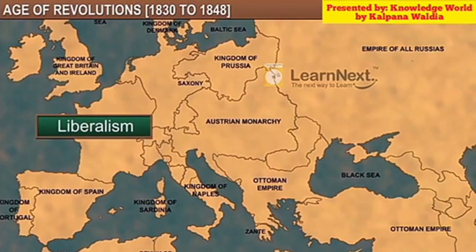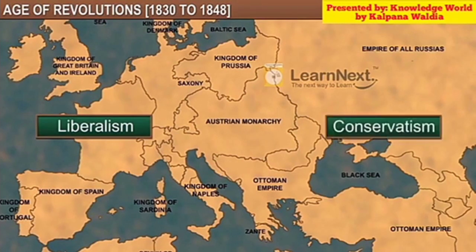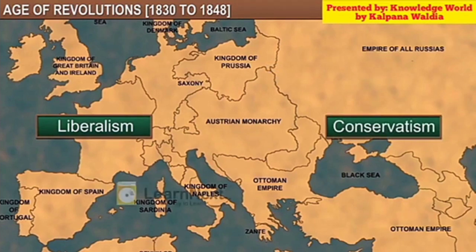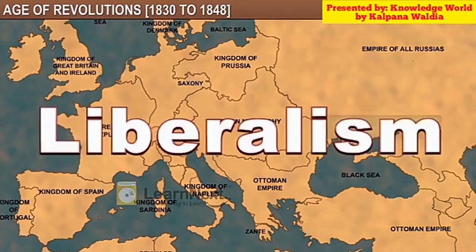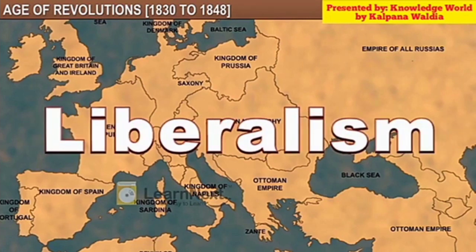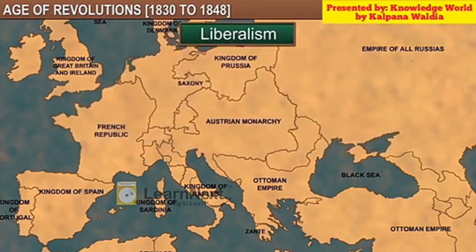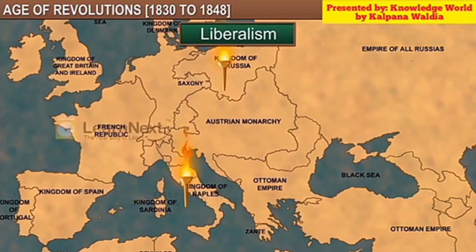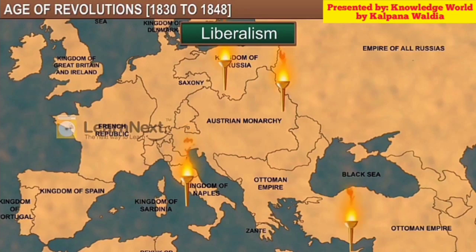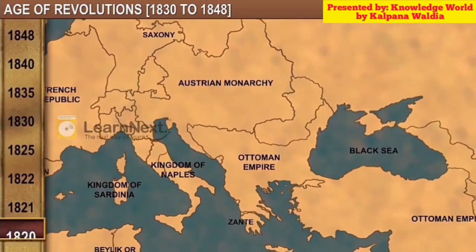Earlier, Europe had witnessed two philosophies. These were liberalism and conservatism. A liberalist or middle educated class planned to overthrow monarchy and wanted to bring government of the people. This is called the idea of liberalism. Also, Europe saw a series of revolutions in Italy, Germany, Poland, Turkey, and Ireland.